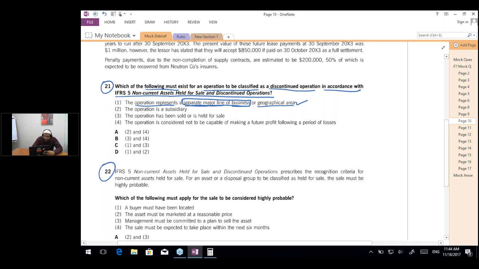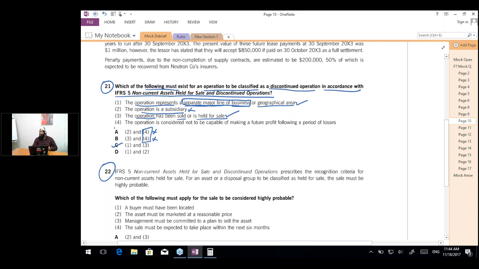And second, the operation is a subsidiary. So is it a must that the discontinued operation should be a subsidiary? The answer is no. So we know that one is correct. So A and B is not the right answers. So we do not need to study adjustment number 4. We just need to see out of 2 and 3 which is right and which is wrong. And the 3 said that the operation has been sold or is held for sale. Yes, this is right. So the answer is C, 1 and 3.